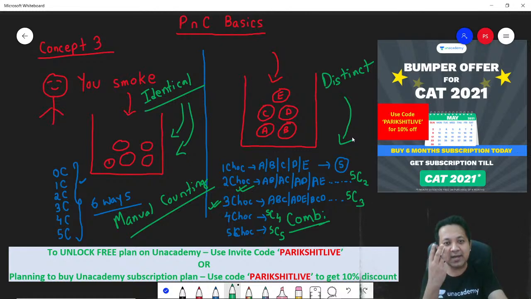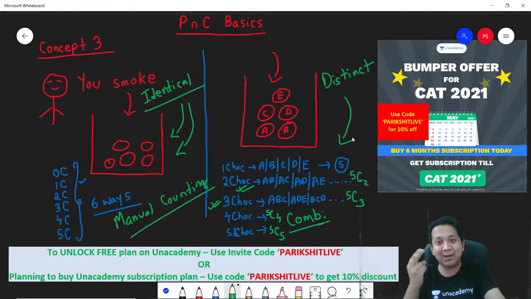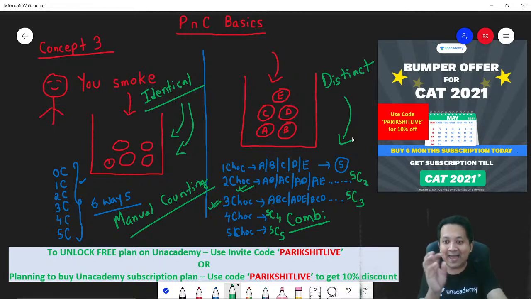Remember, we discussed 3 concepts. Concept 1, and or. When to use and what does or mean. Concept 2, what is the difference between permutation and combination? When order is important, when order is not important. Concept 3, when do you use distinct and identical? Trust me, the entire PNC, all of it, is based on only these 3 concepts. If you understand these 3 concepts, you will be able to solve any sum on PNC.